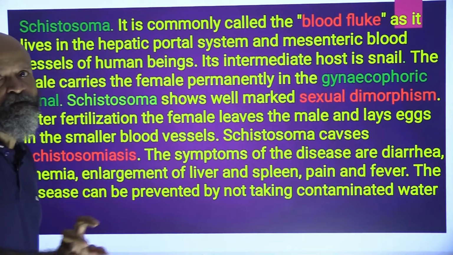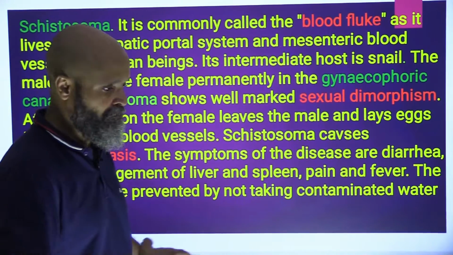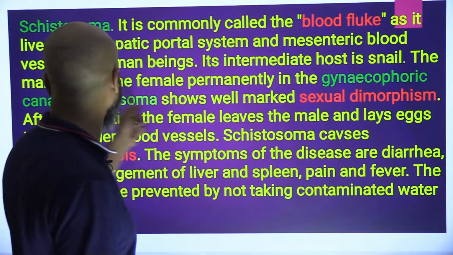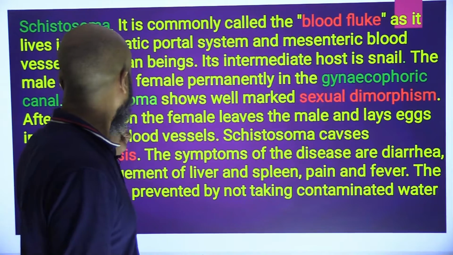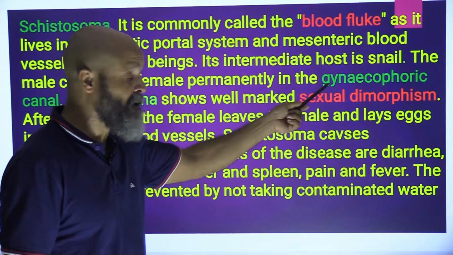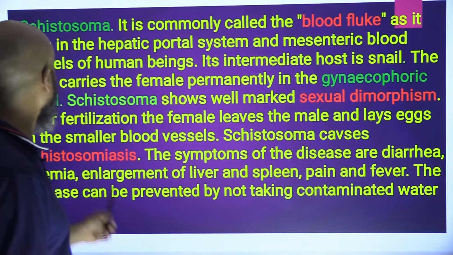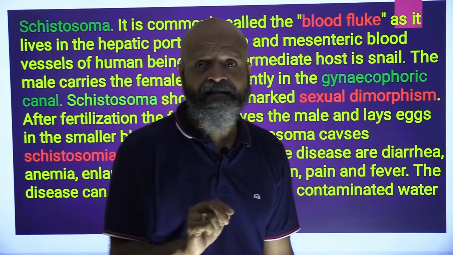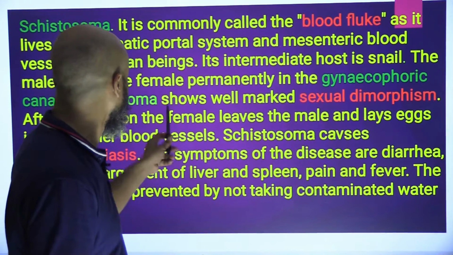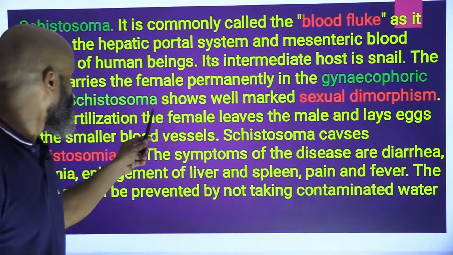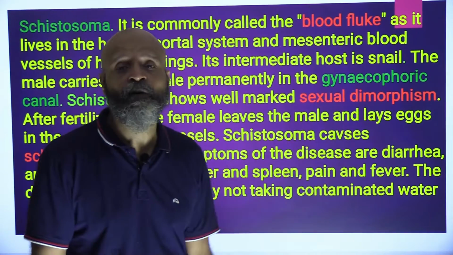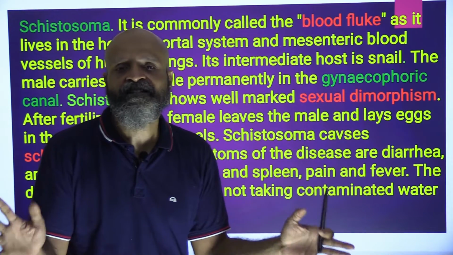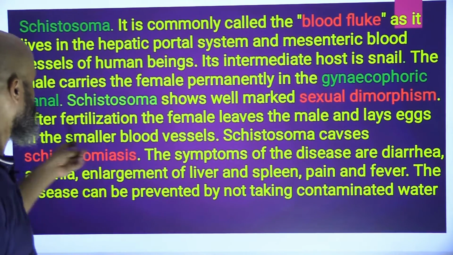Intermediate host means the host which comes in between. The male carries the female permanently in the gynecophoric canal, along with itself. Schistosoma shows well marked sexual dimorphism.